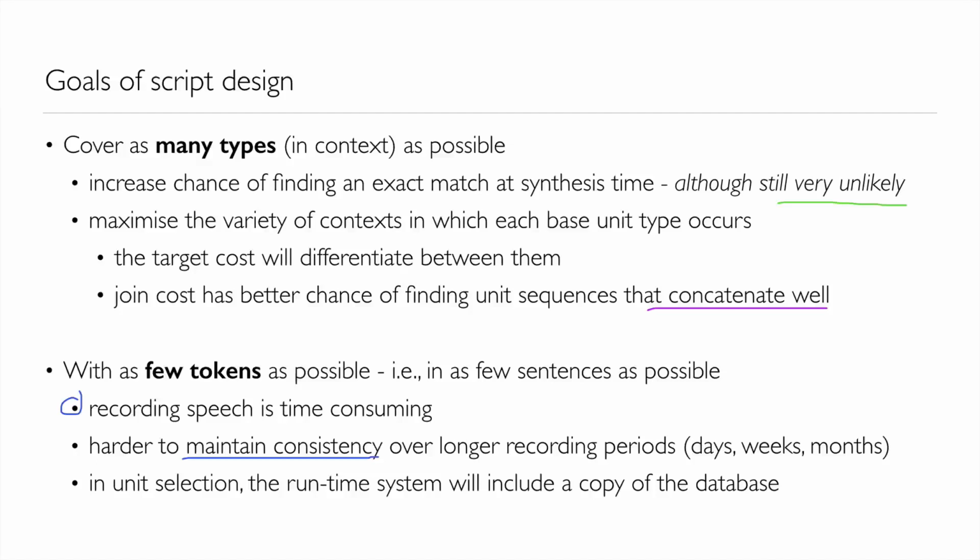And the second reason to keep the database size small is that, at least in unit selection, the runtime system will include an actual copy of that entire database, the waveforms. So if we've got to store the database in the runtime system that we might be shipping to our customer, we don't want it to be too many gigabytes. There might be other goals that we'd like to include in our script design, not just coverage in the smallest script possible.